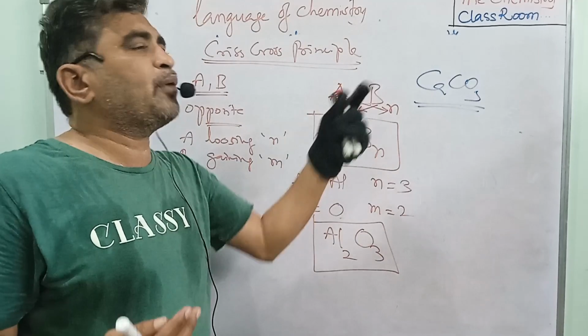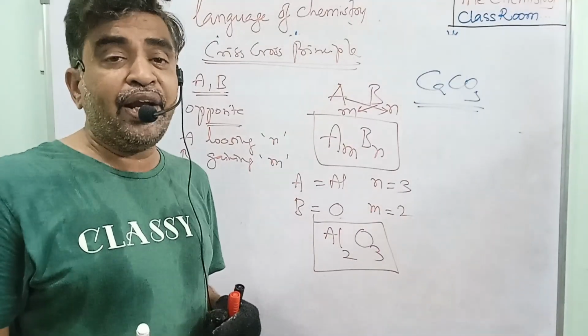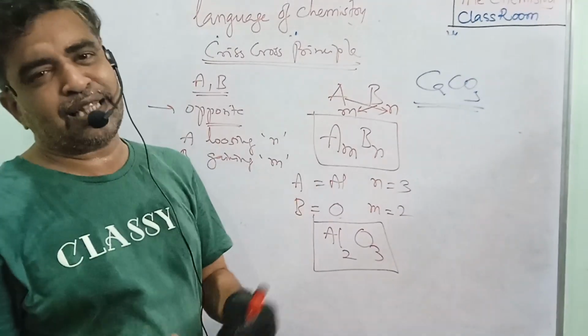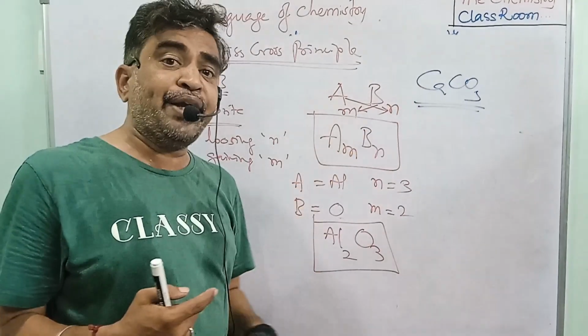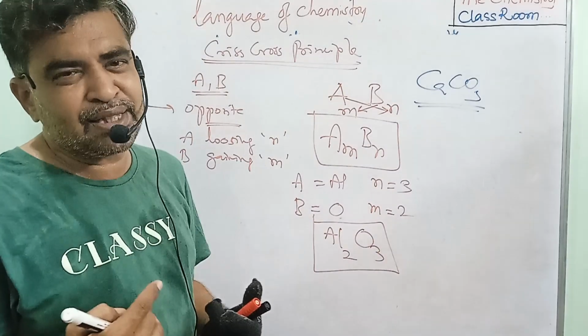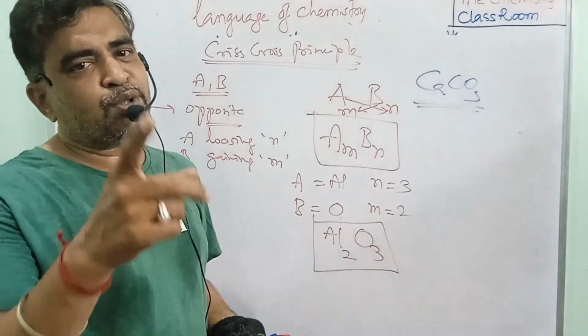So how do we write the formula for those compounds? We need the expansion of the criss-cross principle. What is the expansion of the criss-cross principle? How can you write formulas with more than two elements? Now we will discuss it in part 2.